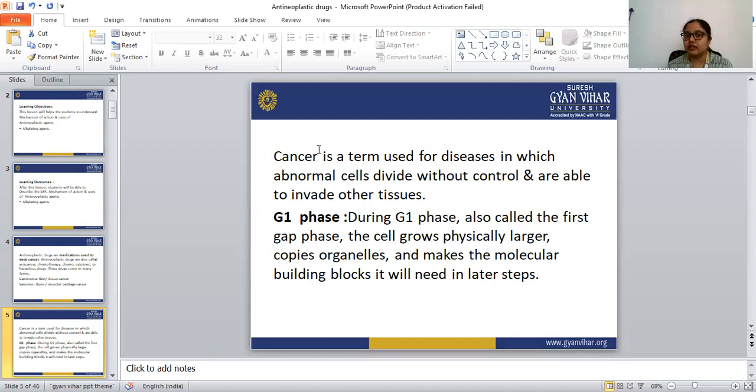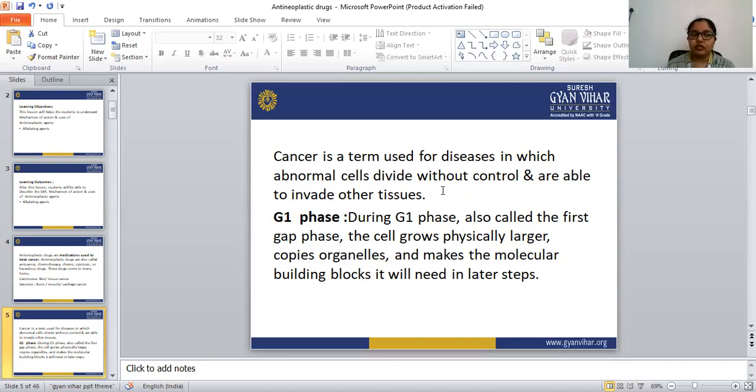So cancer is a term that we use for diseases in which abnormal cells divide without control, and those abnormal cells are able to invade other tissues also. So this is the definition of cancer: a term used for diseases in which abnormal cells divide without control and are able to invade other tissues.